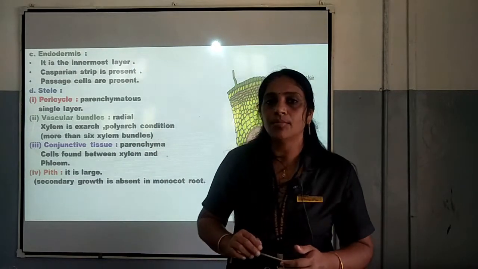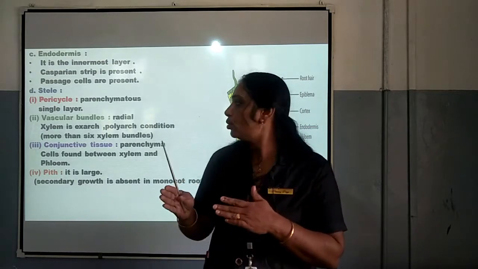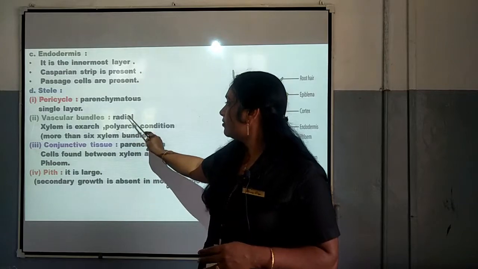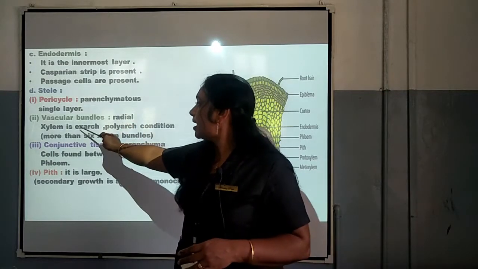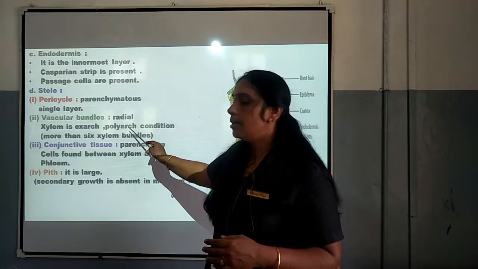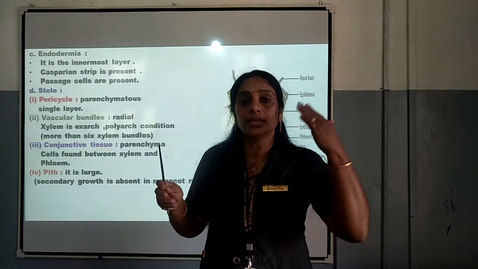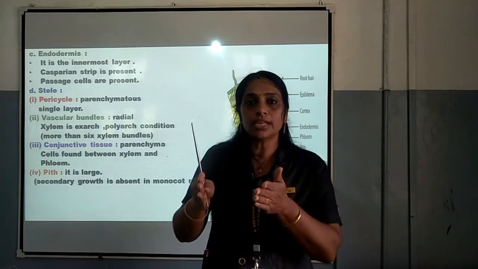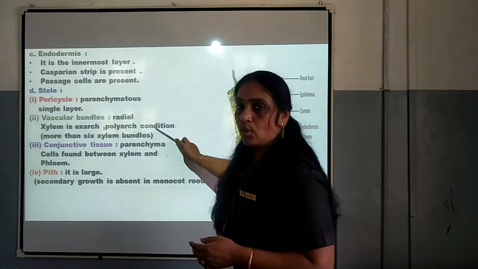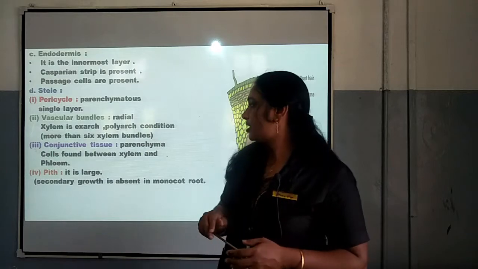It is very, very important. So, that is the difference between dicot root and monocot root in the case of vascular bundles. Okay, the similarity we have seen as radial and xylem is exarch. In both the cases, it is same. But in the case of the number of xylem, in dicot root, 2 to 4 xylem bundles are present there, but in monocot root, more than 6 xylem bundles are present there.